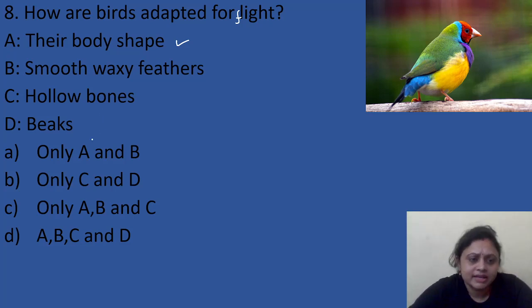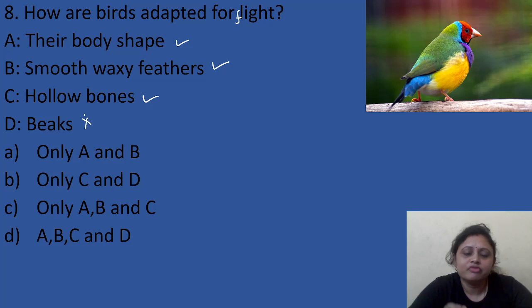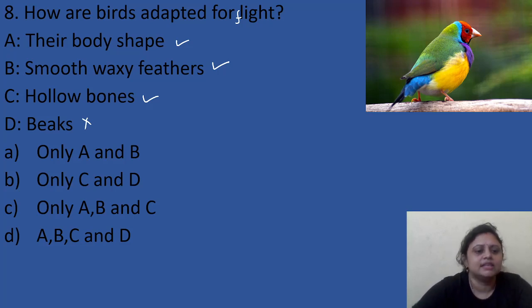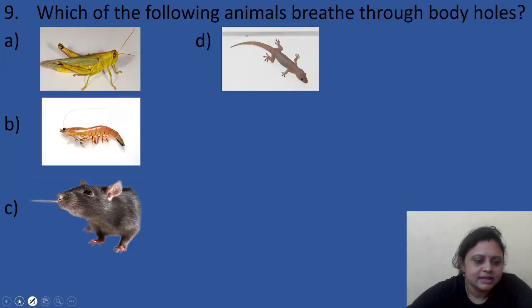Then what is the next option? Smooth waxy feather. Yes, they do possess smooth waxy feather. Next is hollow bones. Yes, hollow bones are there. That's why they are light, or lightweight. And beaks is not an adaptation for flight. So what is the correct answer? A, B, and C. Where is that present? It is present in option C. That's why option C is the correct answer. Got it? Next question.